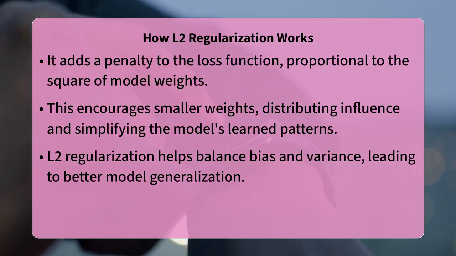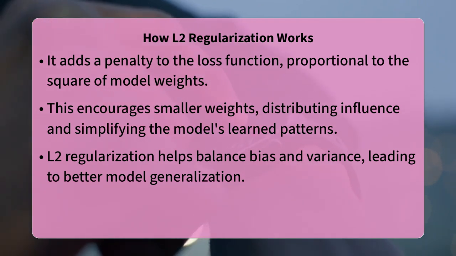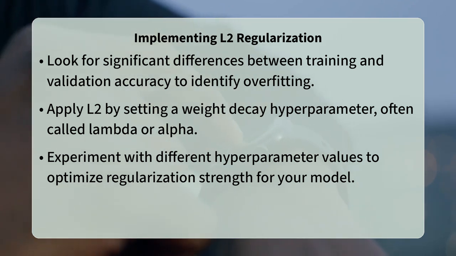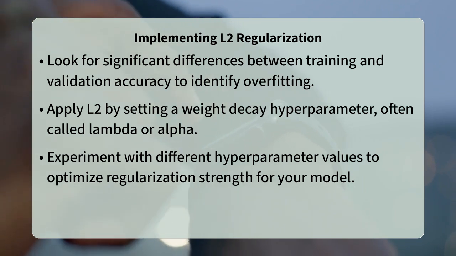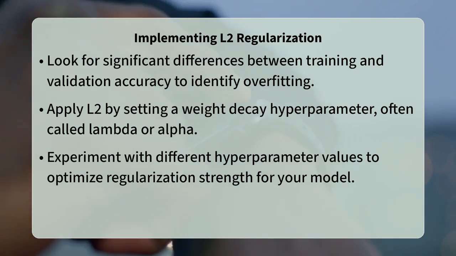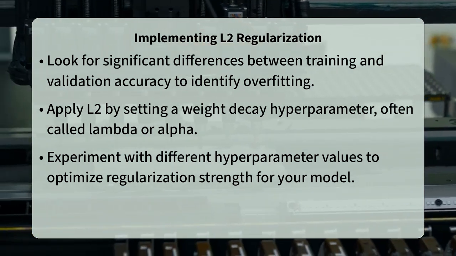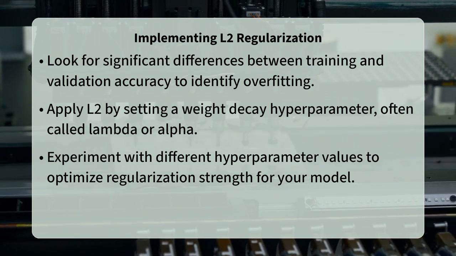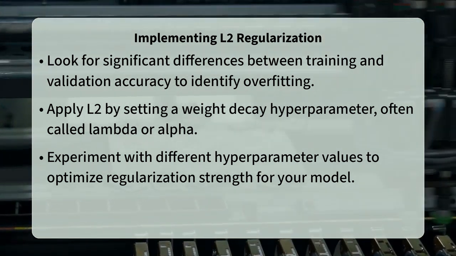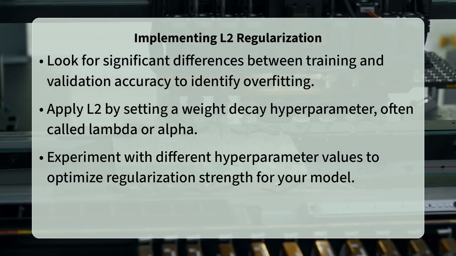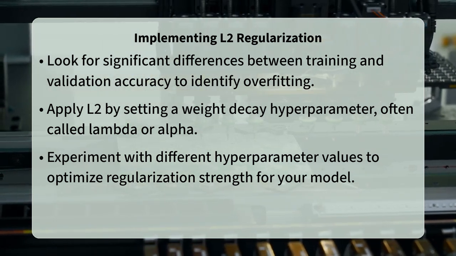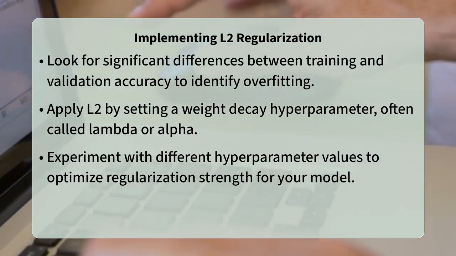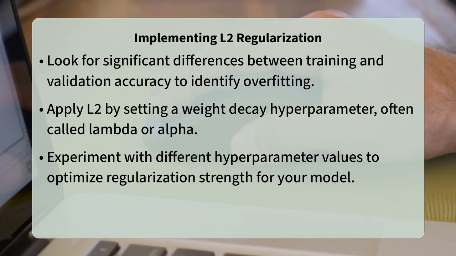To determine if L2 regularization is needed, observe your model's performance. If you see a large discrepancy between training accuracy and validation accuracy, with training accuracy being much higher, your model is likely overfitting. Implementing L2 regularization involves adding the weight decay term during optimization, typically by setting a hyperparameter, often called lambda or alpha, which controls the strength of the penalty. Experimenting with different values for this hyperparameter is key to finding the optimal balance for your specific model and dataset.